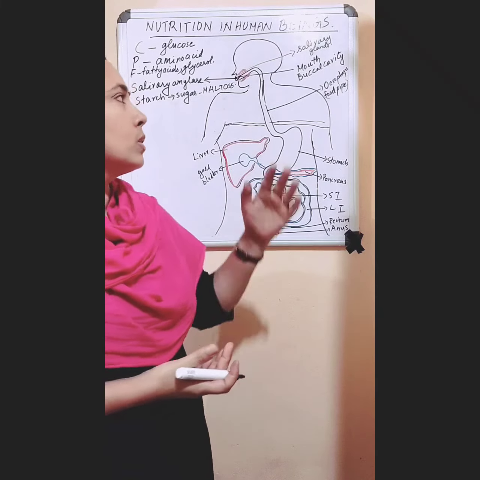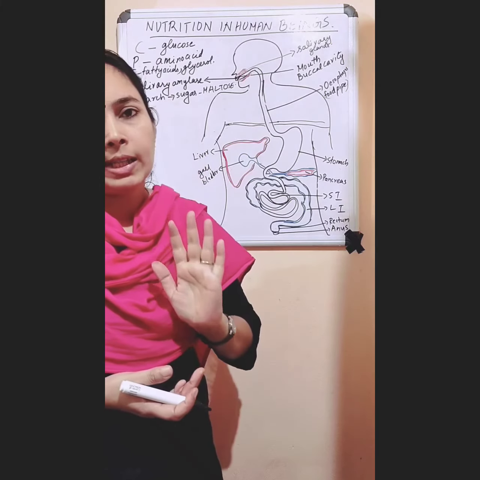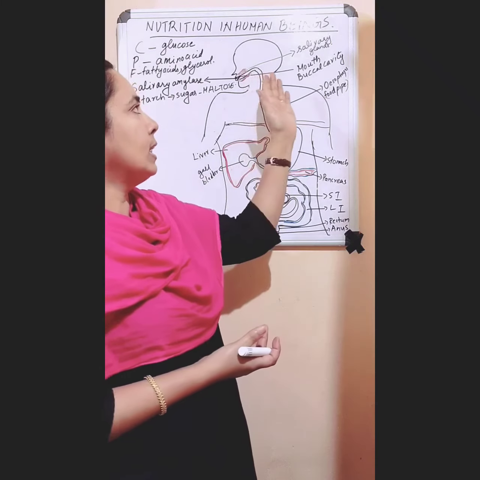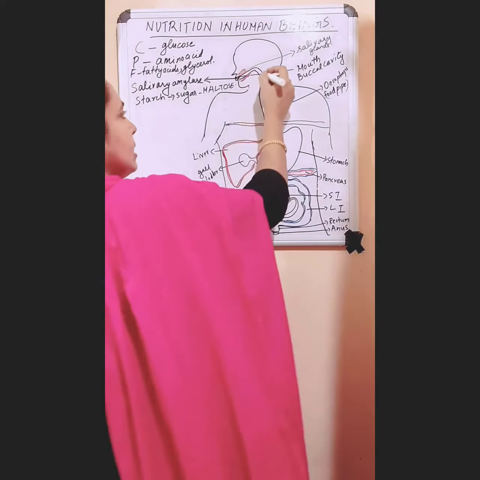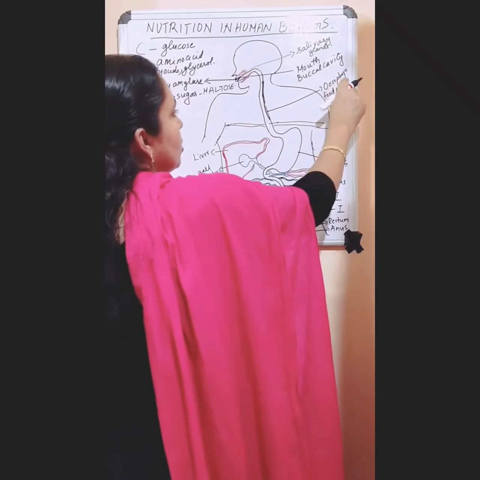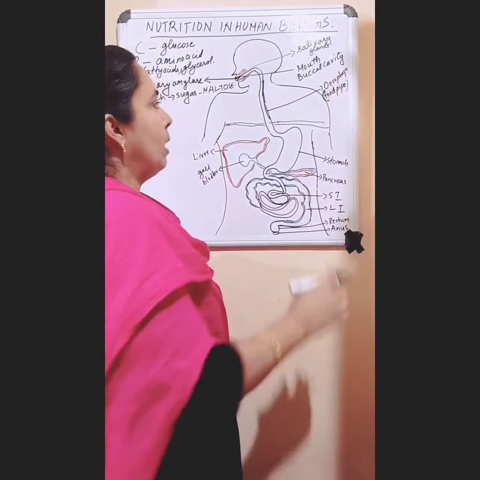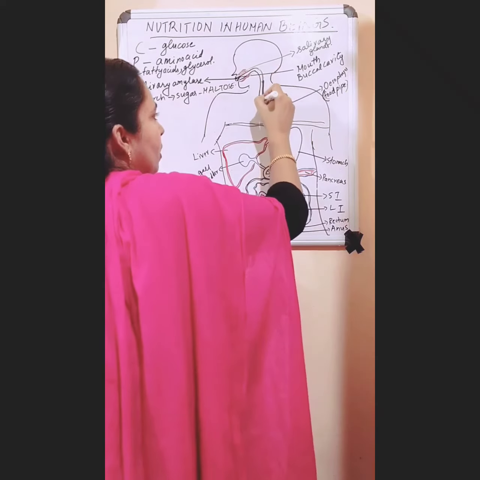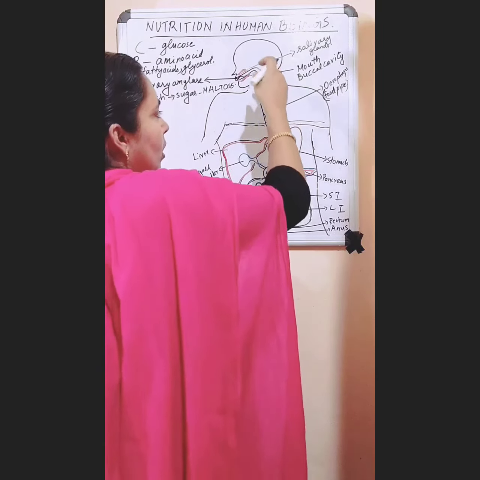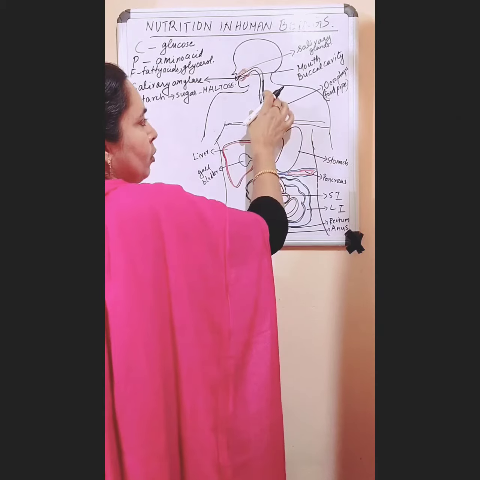Then what happens? The partially digested food, with fat and protein remaining as they are, passes down through a tube called the esophagus, or food pipe.